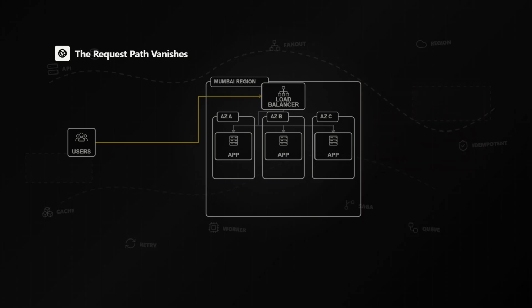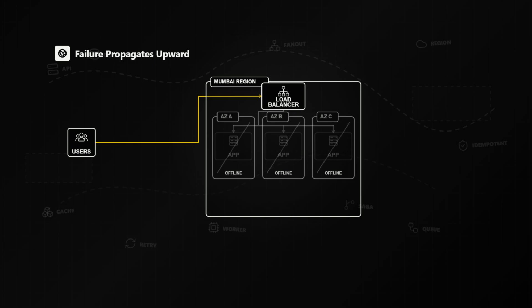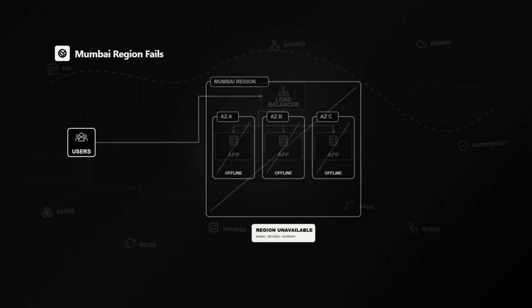The engineering team checks each zone. Availability Zone A is offline, Zone B is offline too, and so is Zone C. 3 isolated zones failing together would be extremely unlikely, so the team looks for the boundary they all share. That is when they realize the failure is not inside the availability zones at all. The entire Mumbai region is unavailable.